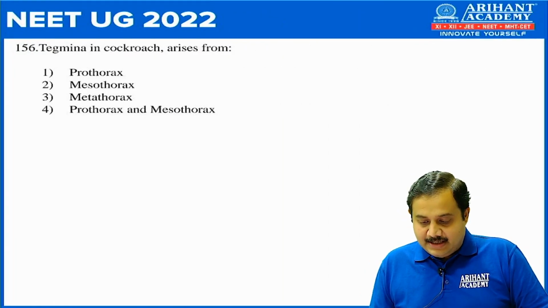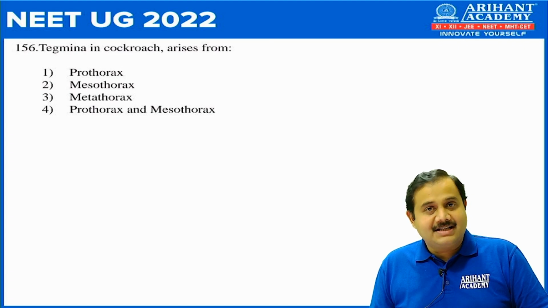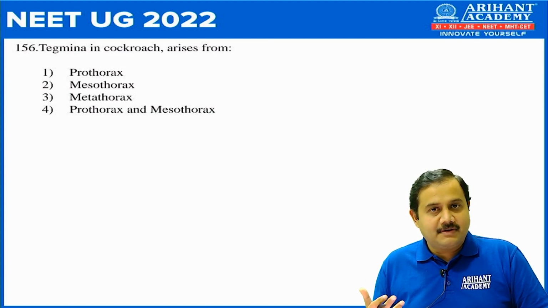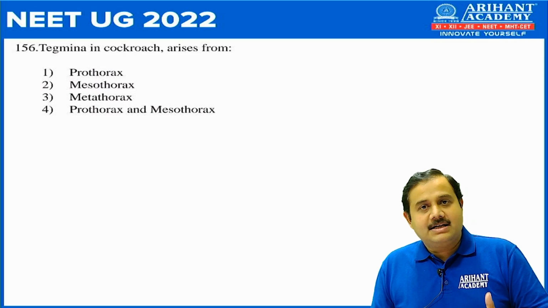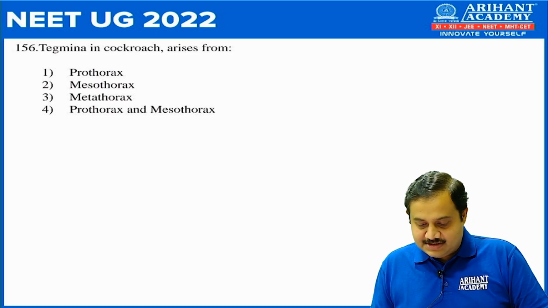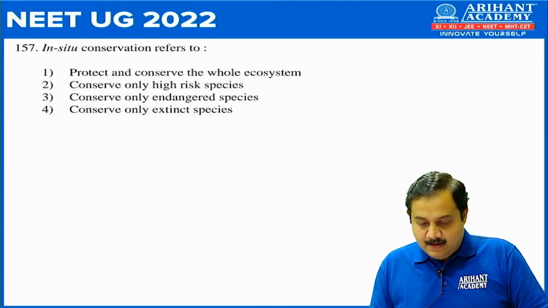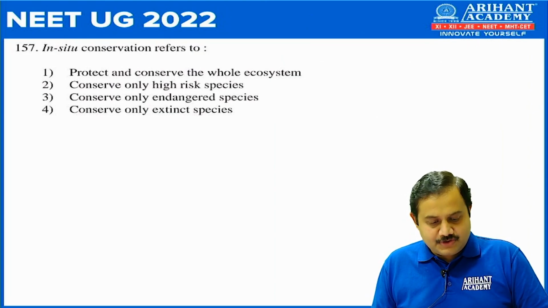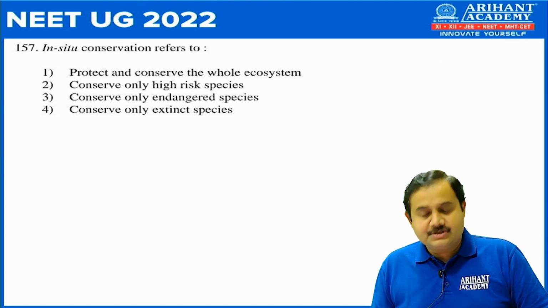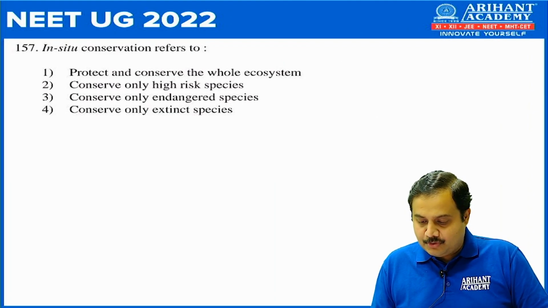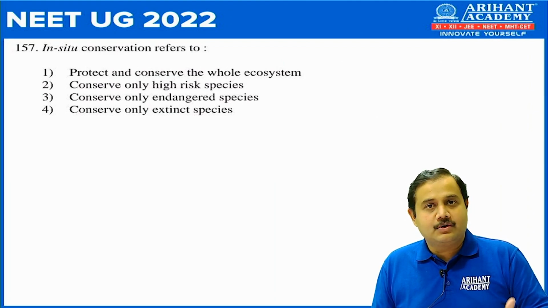155. Under normal physiological condition in human being, every 100 ml of oxygenated blood can deliver dash ml of oxygen to the tissue. So this is a factual answer where it is option 2, that is 5 ml. 156. Tegmina in cockroach arises from. So you know tegmina is one of the wings of cockroach and it arises from the mesothorax. Option number 2. 157. In situ conservation refers to. So the correct answer is option number 1, that is to protect and conserve the whole ecosystem.